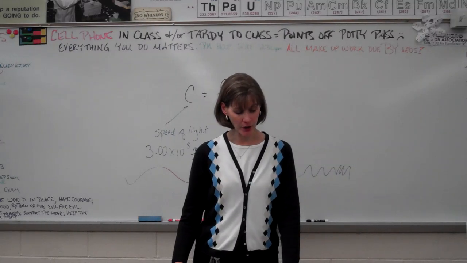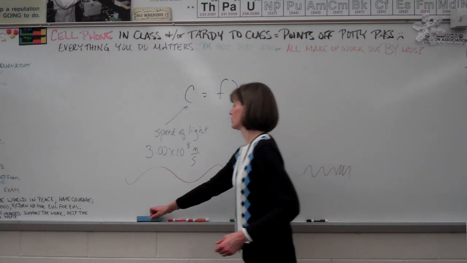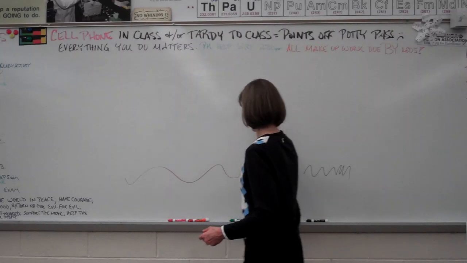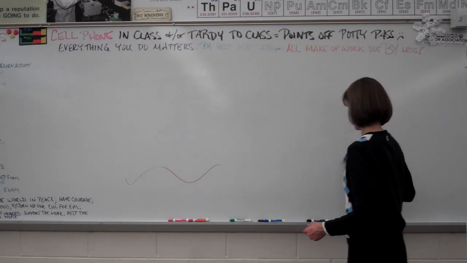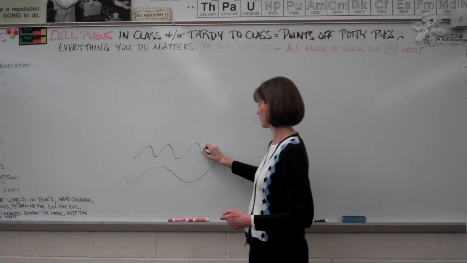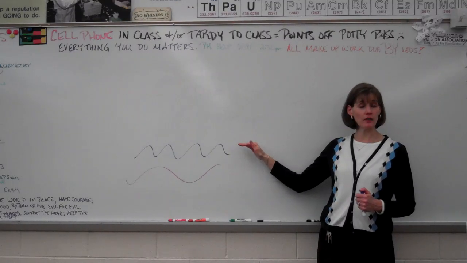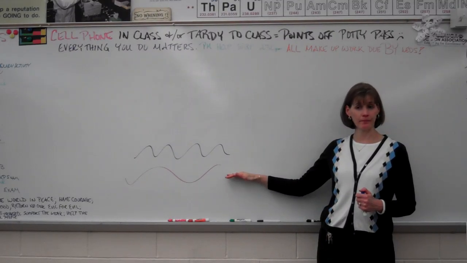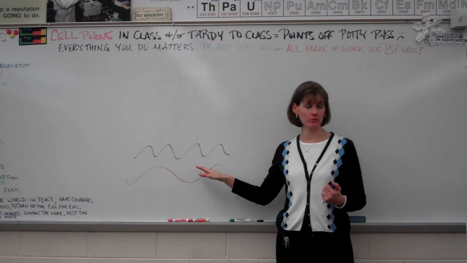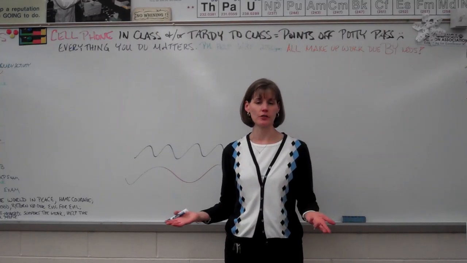Number 6, how to compare the frequency and wavelength of two different waves, for instance, red and blue. So, we have that red wave there, and we have a blue wave here. What is the frequency of the blue wave compared to the red? Higher. Higher frequency. And how about the wavelength? Lower. So I'll ask you about light of two different colors, because that's the easiest.